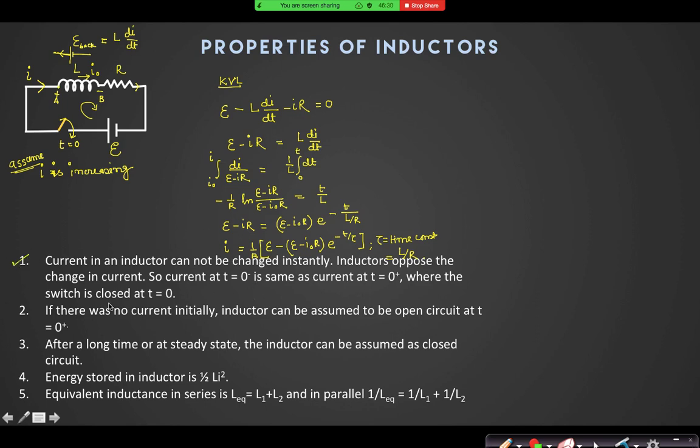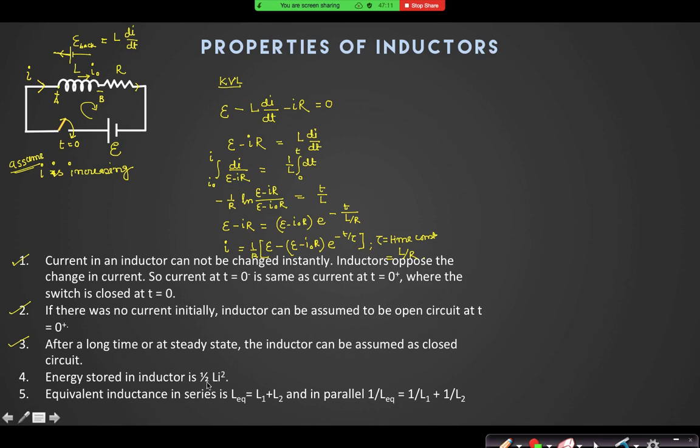Just before and after, the current will remain the same. So if I ask you what the current is just after, you just find what the current was just before. It is the same current. Inductors will not change that current. If there was no current initially, inductors can be assumed to be open circuit at t equal to 0 plus, yes or no? Yes, sir. After a long time or at steady state, inductors can be assumed to be a closed circuit, yes or no? Yes, sir. Okay, so these three major properties we have understood.